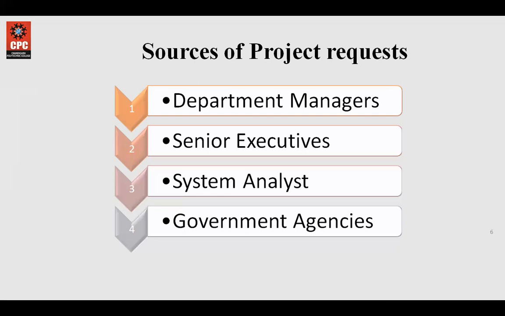Then come the government agencies. Government agencies or higher authorities can also be a source of project requests. These agencies actually become a source for each and every business or some selected basic business industries. An example of government agencies is the ones which hire third parties to do their functioning.